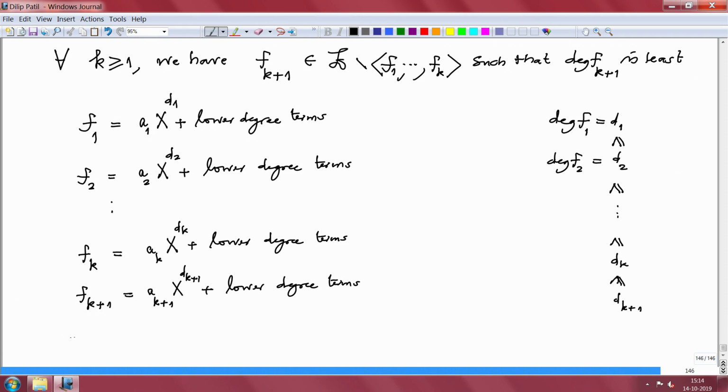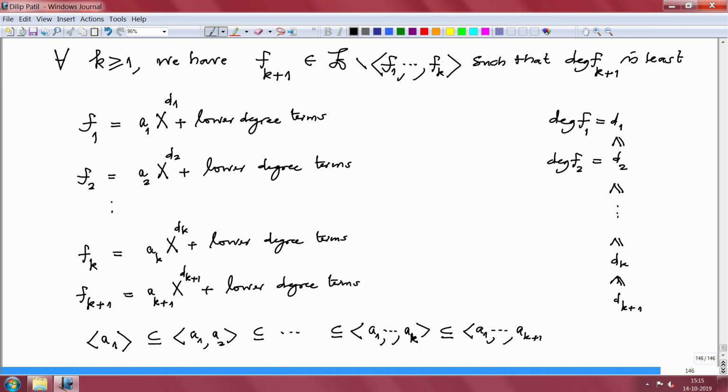So look at the ideals in A: the ideal generated by this coefficient A1, the next one will be the ideal generated by A1, A2, and so on, and the ideal generated by A1 to AK containing the ideal generated by A1 to AK plus 1 and so on.